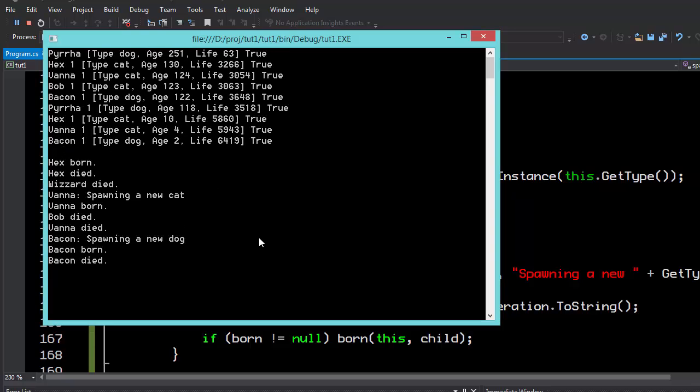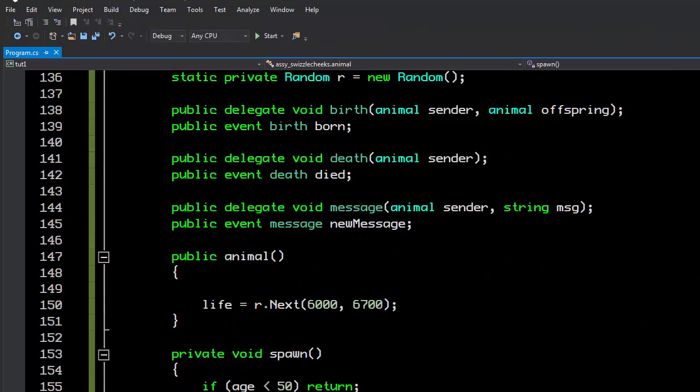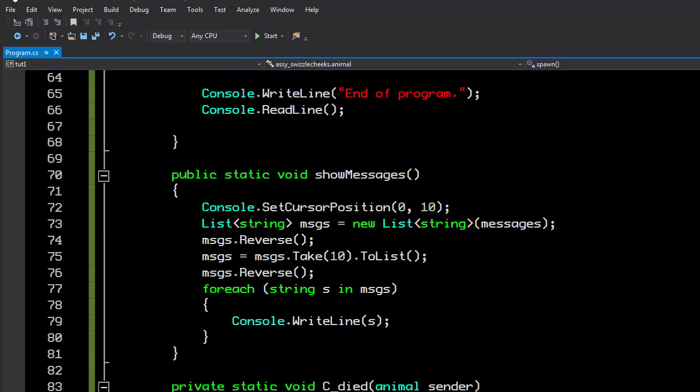Now, the next thing I'm going to do is let's go into our message function. And basically what this does is it moves the cursor position to a point, which I'm actually going to move down a little bit. It actually makes a copy of the messages, because as we established, we can't enumerate the messages while they're changing.